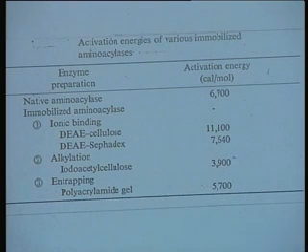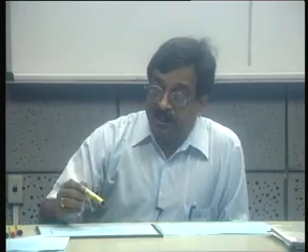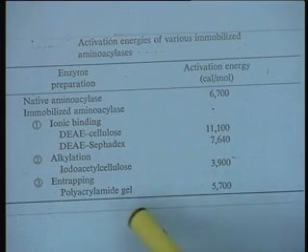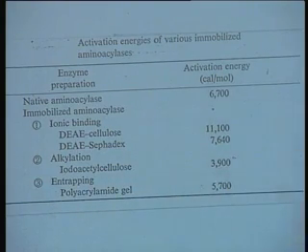This change in activation energy is a resultant sum total of the diffusional effects and the biochemical reaction. And entrapment in polyacrylamide also results in a decrease in the activation energy. So how can we explain this for entrapment? Because energy should increase in the entrapping.